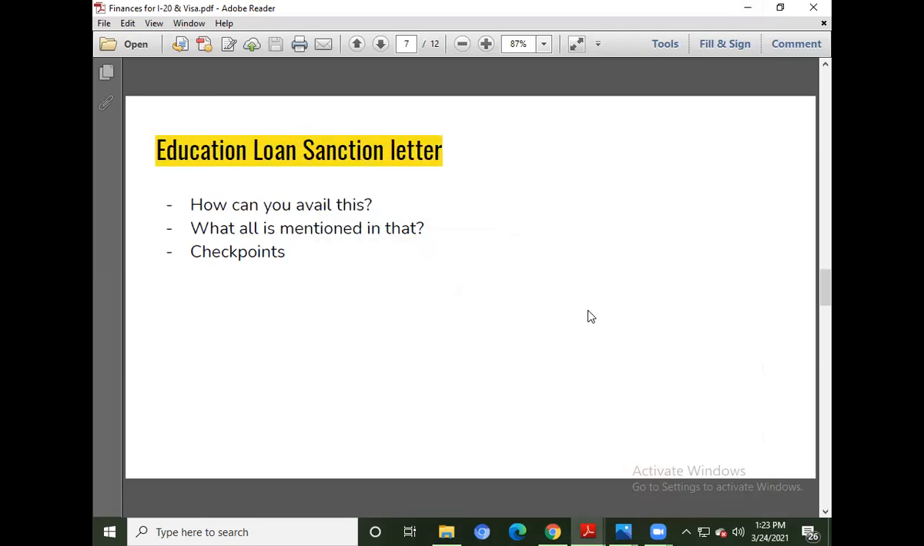Coming on to the next, that is the education loan sanction letter. So what's the education loan sanction letter? I will show you that format as well. How can you avail this?